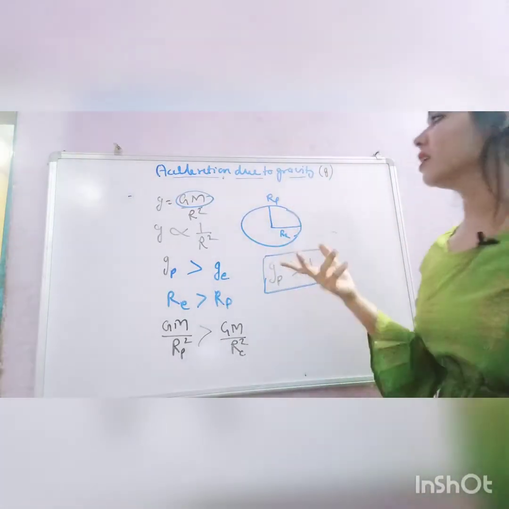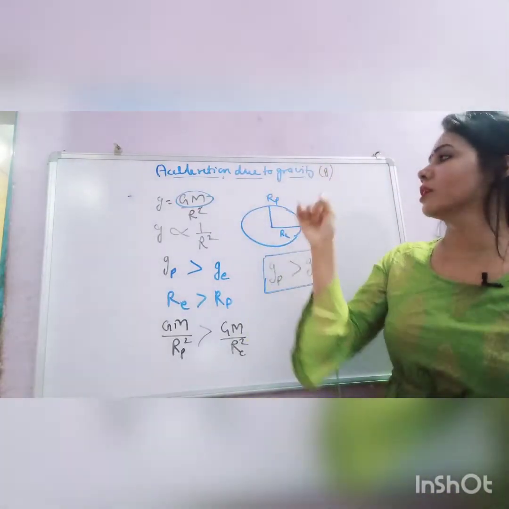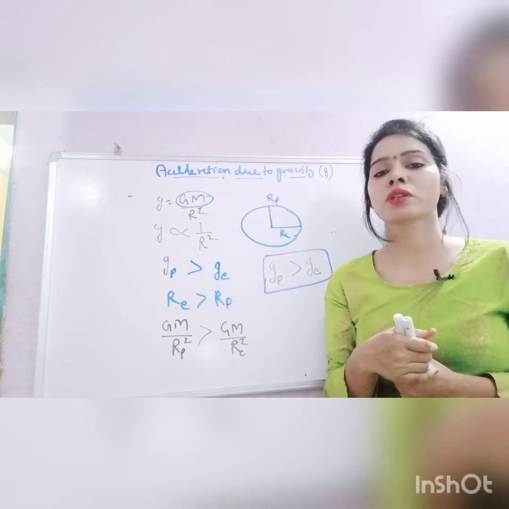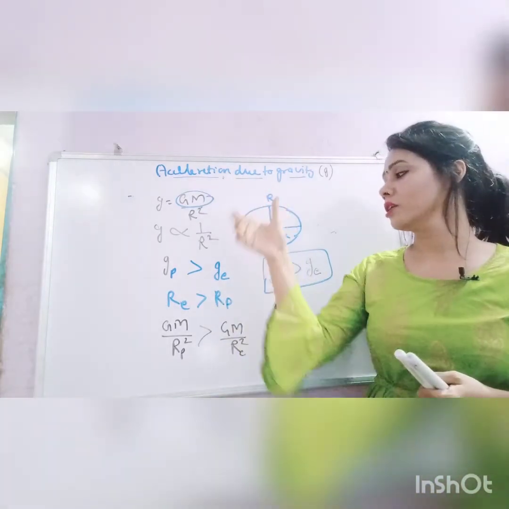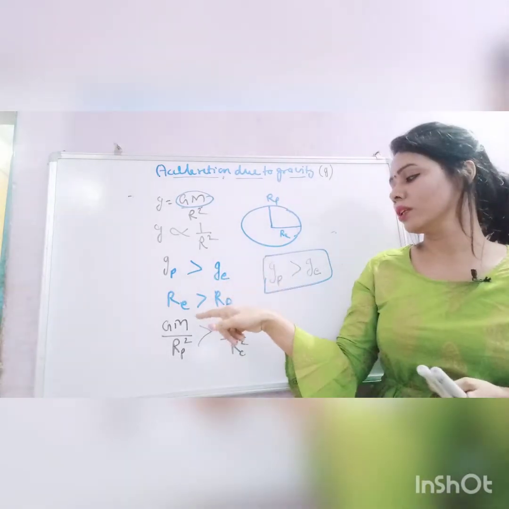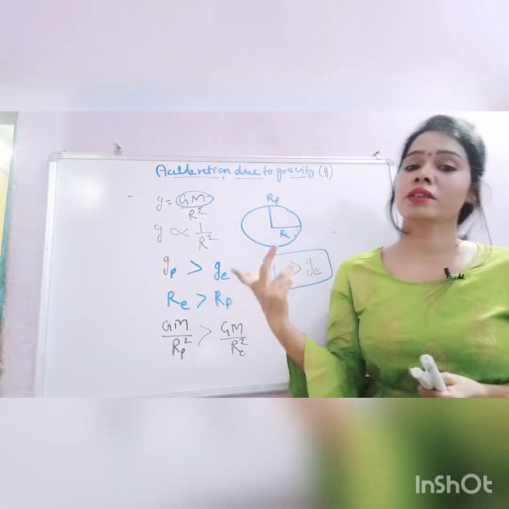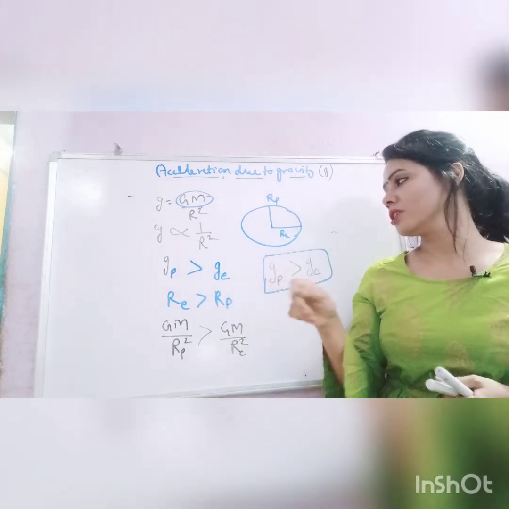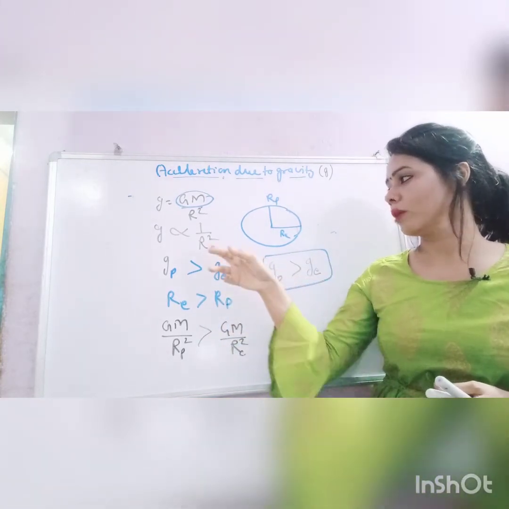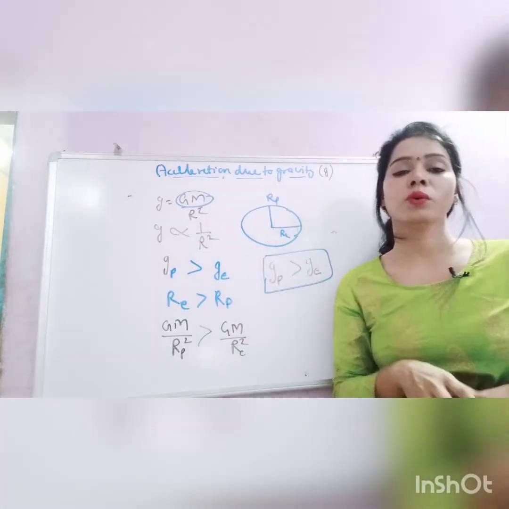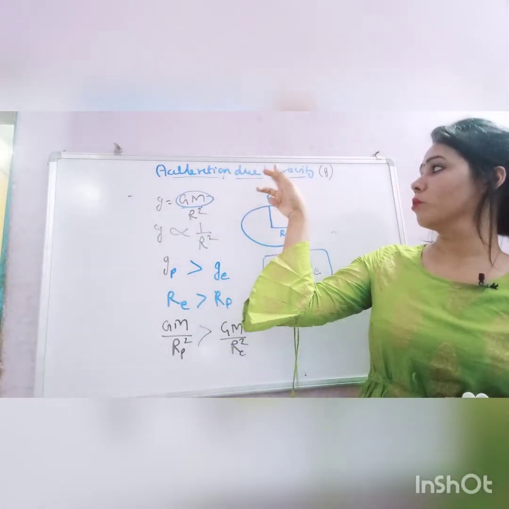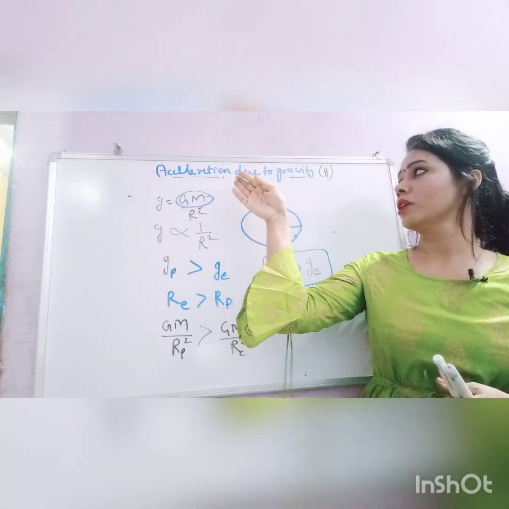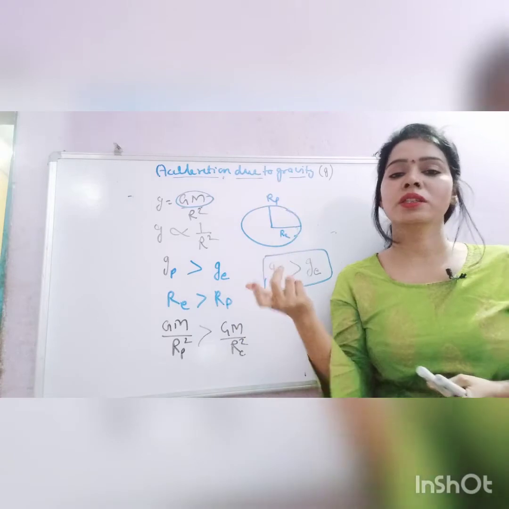Since this term is not in the syllabus, but a little revision, a recapitulation, is given in your syllabus, that's why we have taken the recapitulation. But this one term is important. This question can be asked in the exam, so you have to understand that Gp is greater than Ge at equator. So you have to learn how it is greater. Okay, but this formula, this term is not in your syllabus this year. That's why I will tell you to only understand this one.